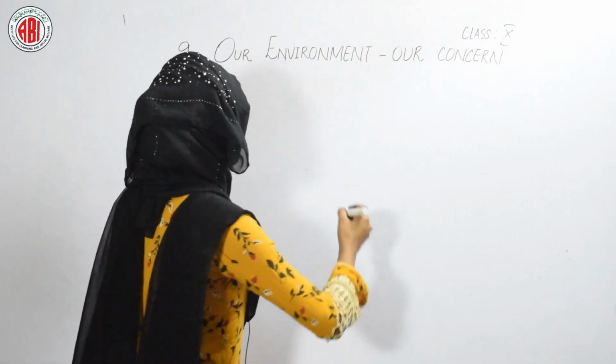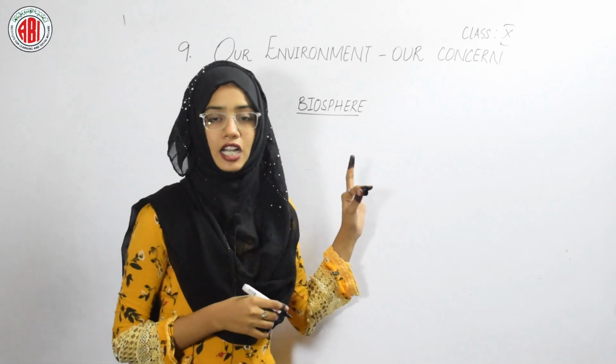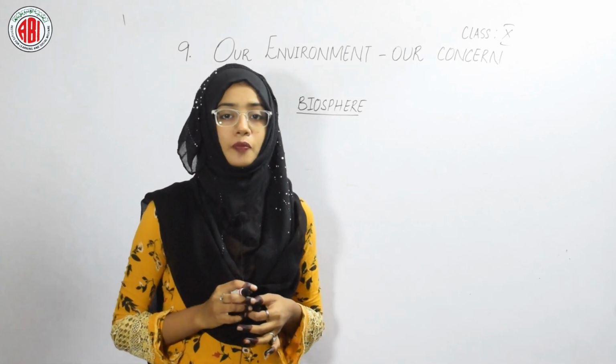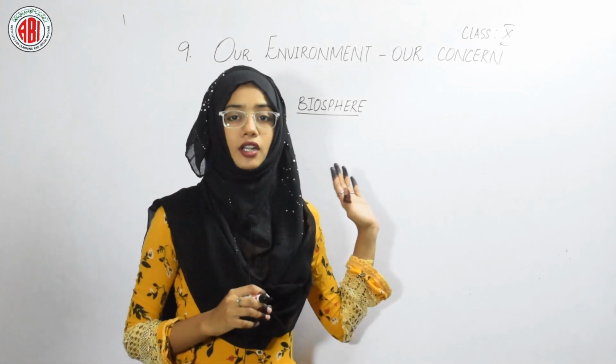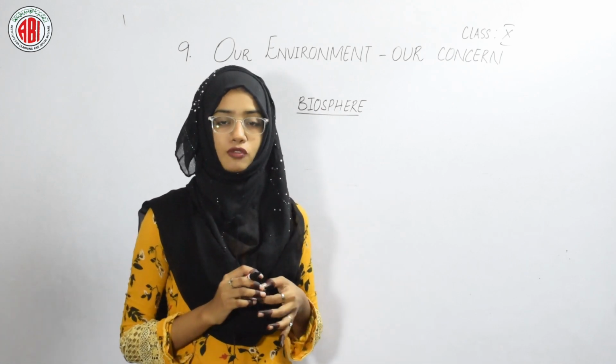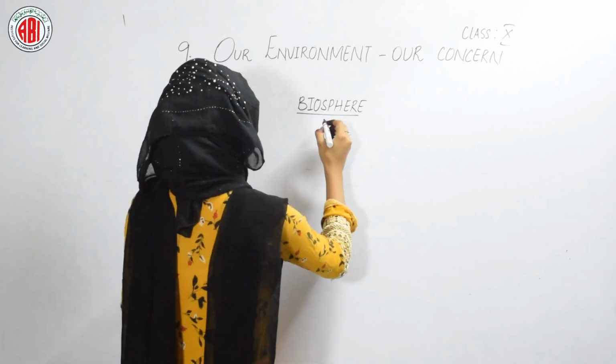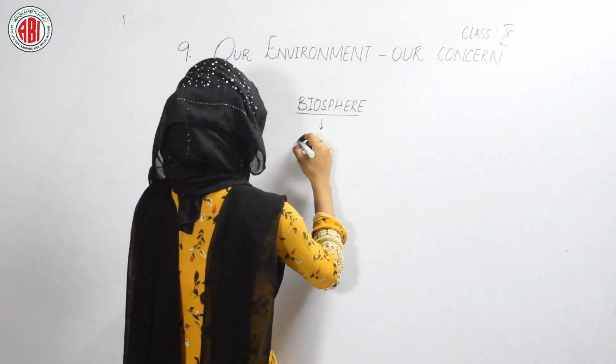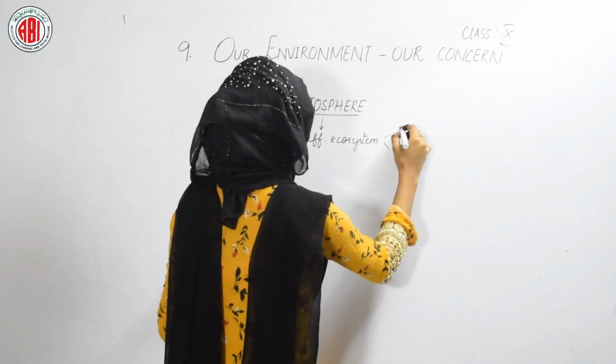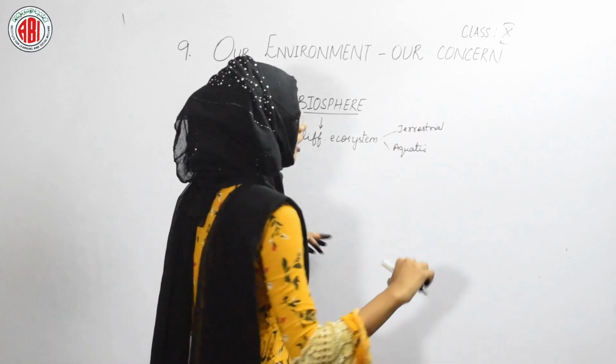Let us study about the biosphere. The biosphere is a large part of an environment. It shows almost everything. Every living organism is present in the biosphere, which is a large part of an environment. So this biosphere here shows the different ecosystems like terrestrial ecosystem, aquatic ecosystem and many others.